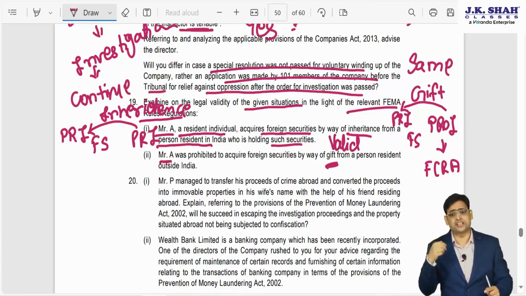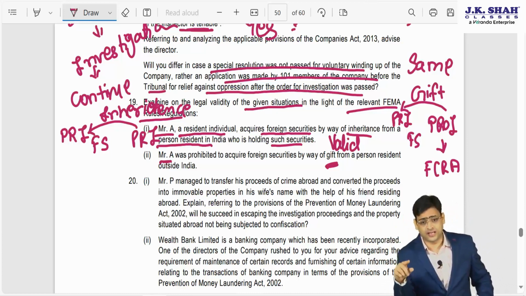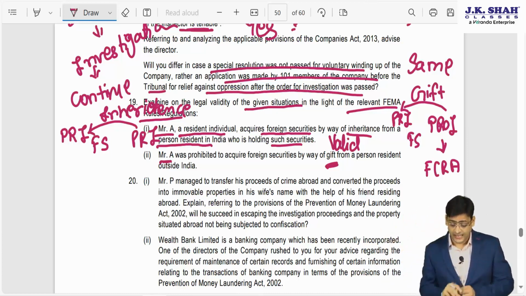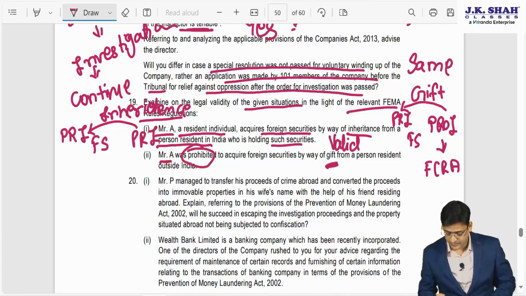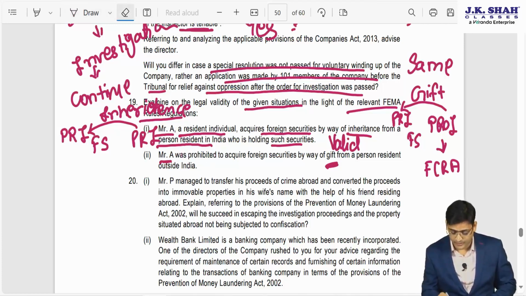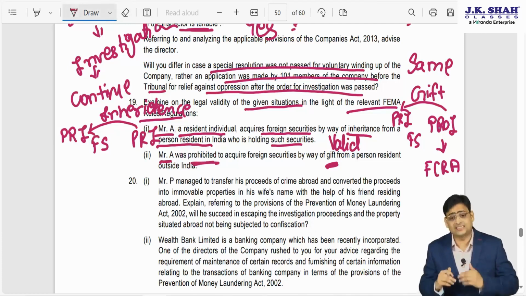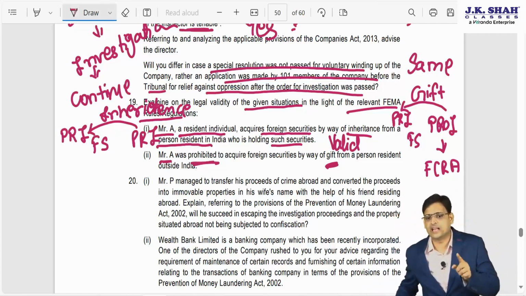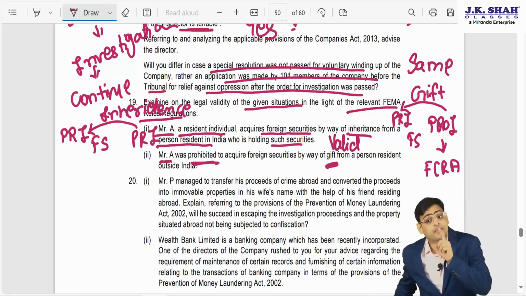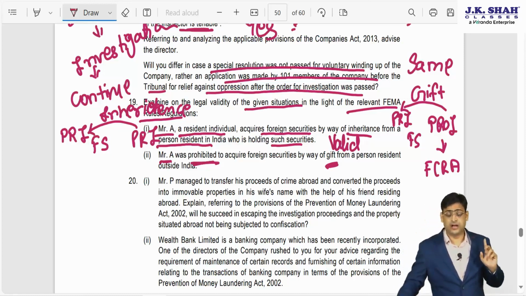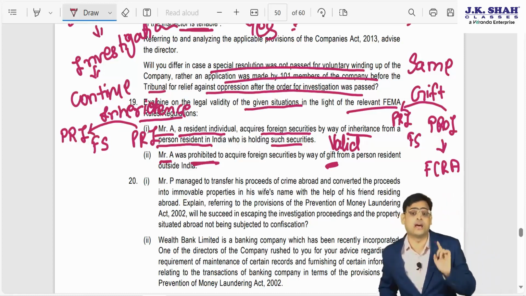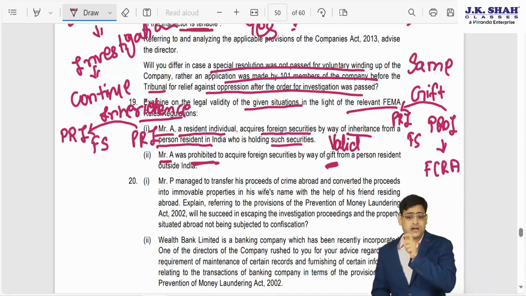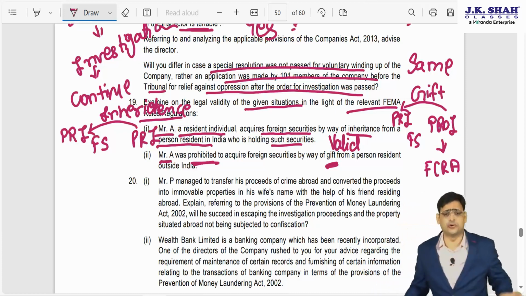Now the second situation: a PRI wants to acquire by way of gift from a PROI, and they are saying that this is prohibited. The most important word is this: prohibited. They have asked whether the statement is valid or invalid. Can a PRI acquire or not? The answer is a PRI can acquire from a PROI, but the PROI has to comply with the Foreign Contribution Regulations Act.